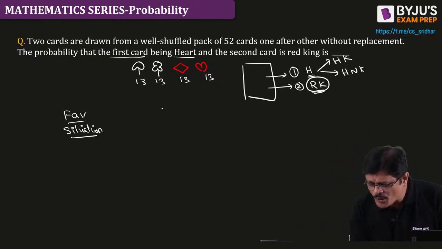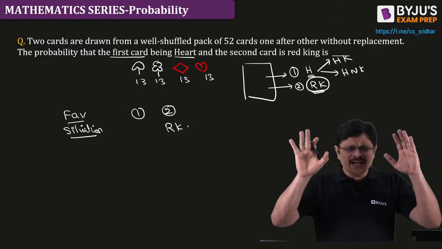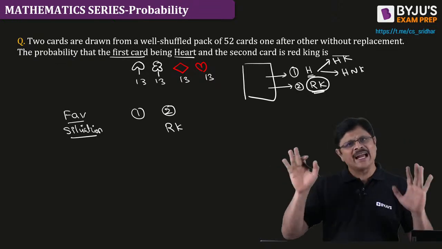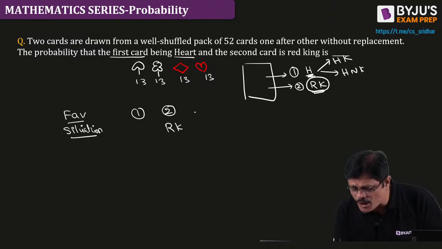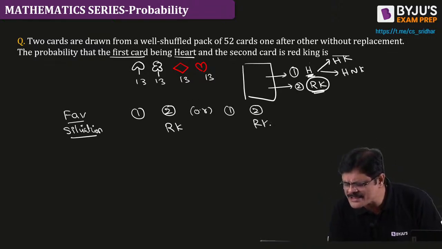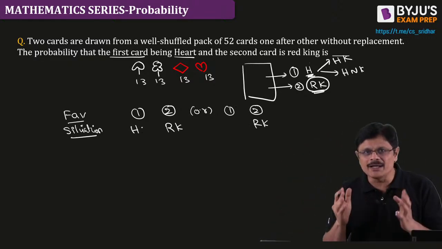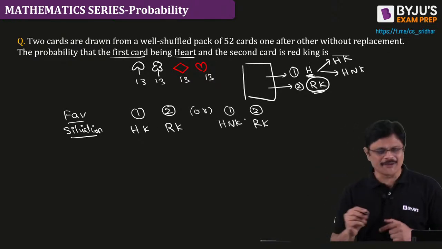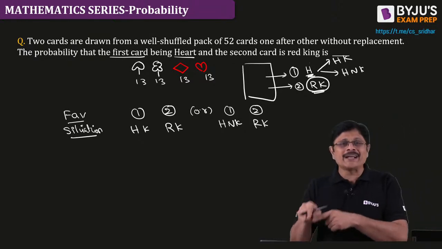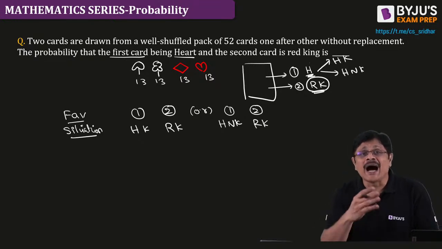We want a red king in the second draw, that is fixed. But in the first draw, it may be the heart king, or a heart which is not a king. Based on that, you get the red king in the second draw. So the second draw answer will be dependent.